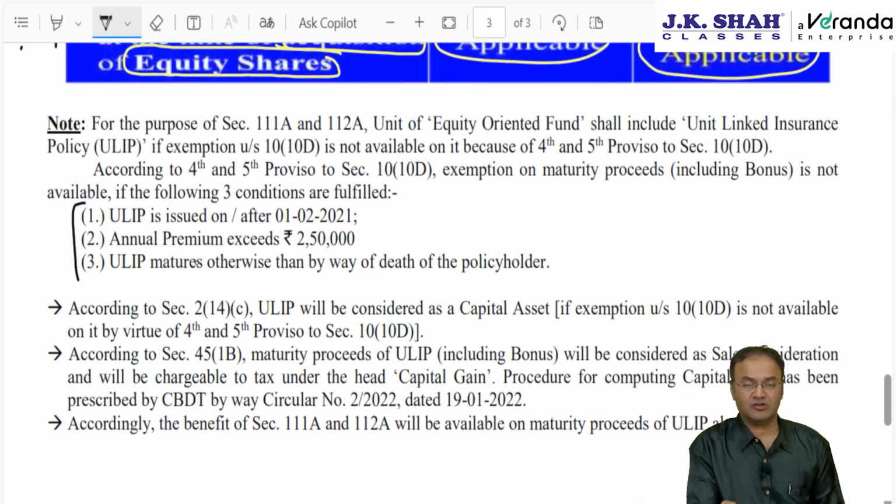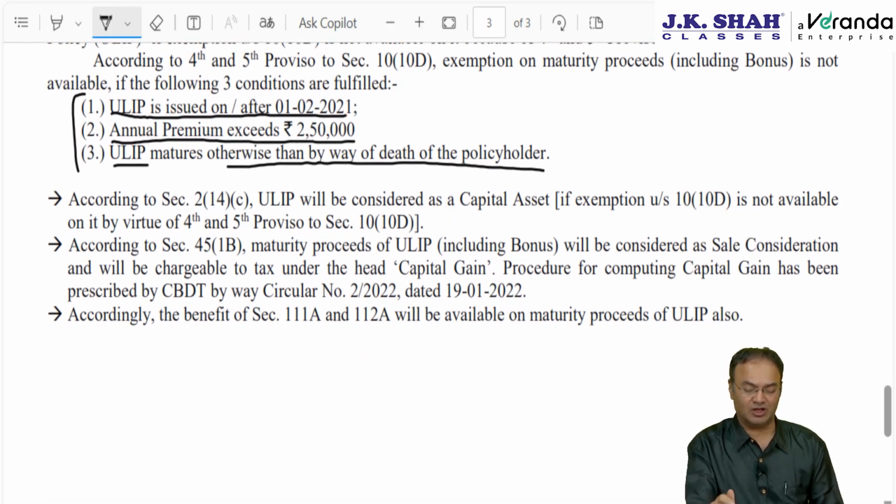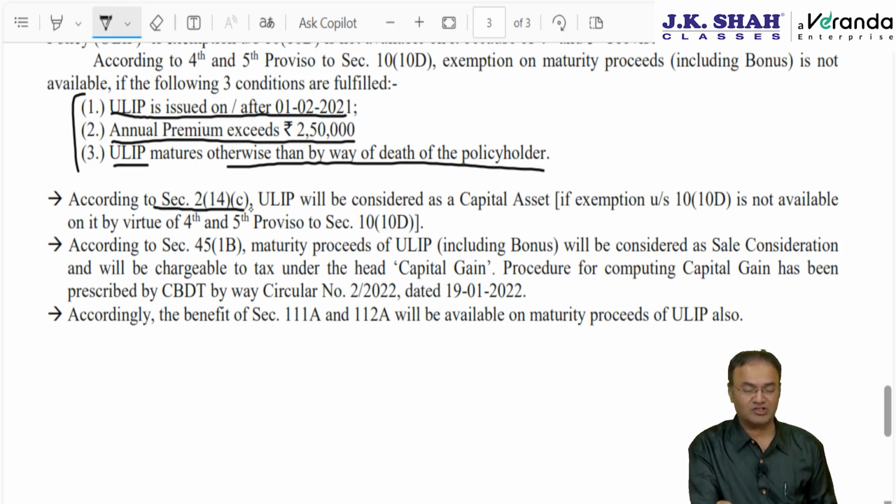First of all, 3 conditions must be fulfilled, then ULIP is taxable: ULIP is issued on or after 1st February 21, annual premium exceeds 2,50,000 and ULIP matures otherwise than by way of death of the policyholder. If there is a death, exemption will continue.